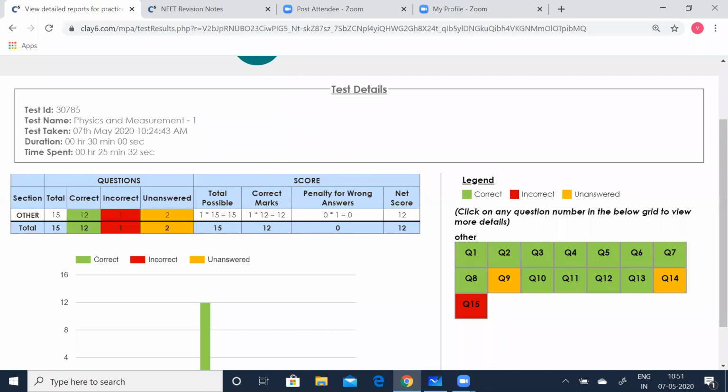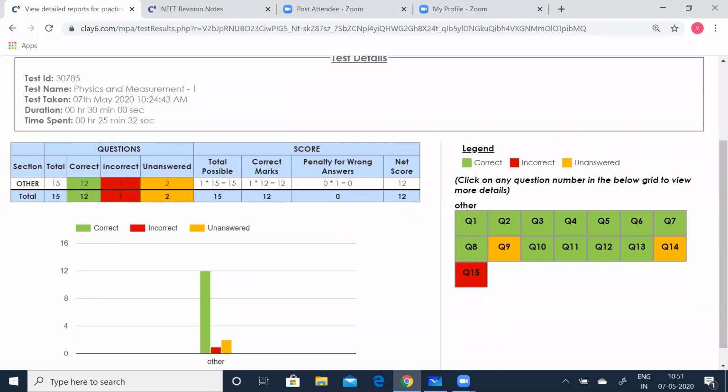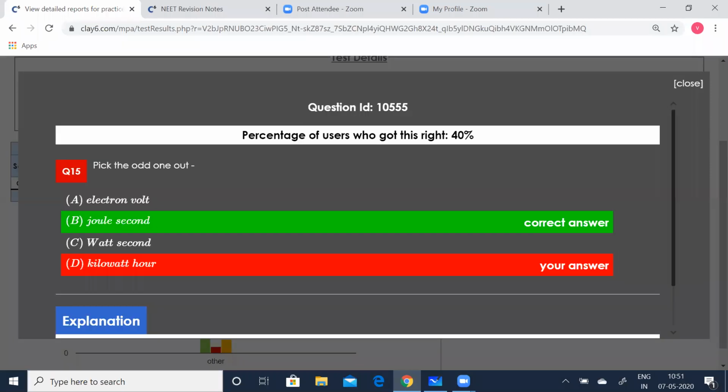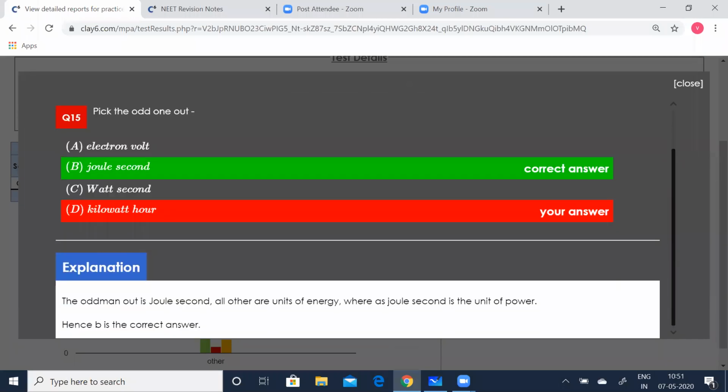Now we want to know the explanation for this. So how do you go for the explanation? You can click on this. Now you can see the explanation part is also given here. You can see the odd man out is joule second, because all others are units of energy, whereas joule second is a unit of power. So I deliberately went wrong so that I could show you how the yellow, green, and red buttons will look.